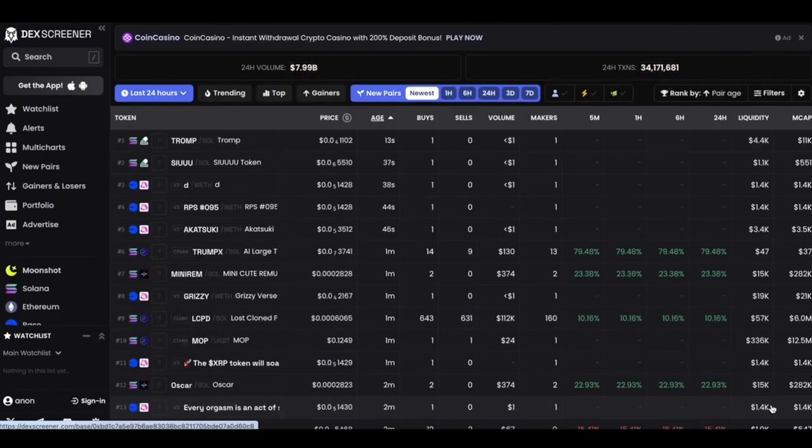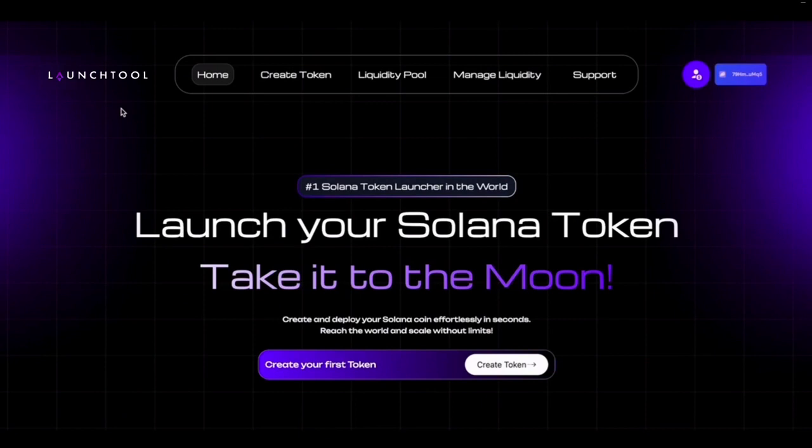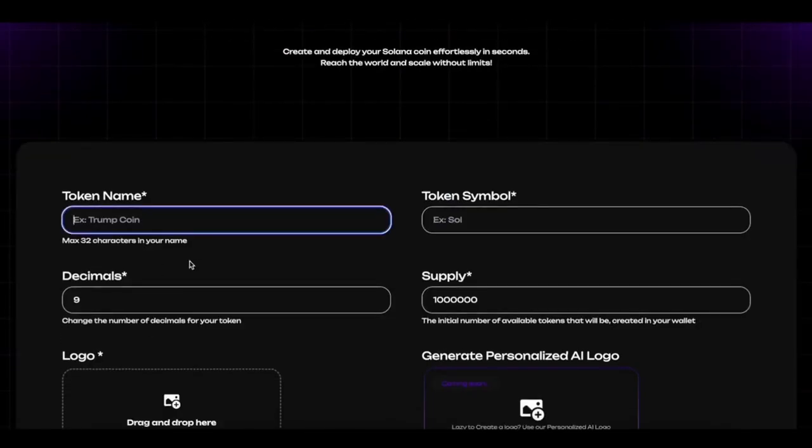First of all, we will use the service sol-mem. With the help of this service, we will be creating our own coin. For this, on the website, we go to the Create Token section, and here is where we will be creating our own coin. I strongly advise against creating a coin with zero concept, because if you do this, you will need to spend some amount of resources to promote your concept. So in this case, I will use a ready-made concept.